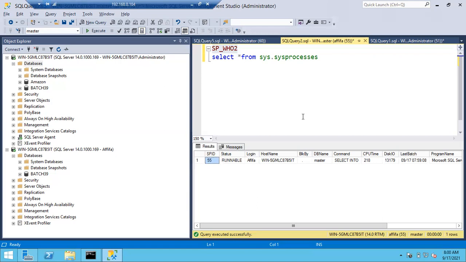Maybe because of current server, sir. Current? Why? Because Afifa doesn't have permissions to see the processes.